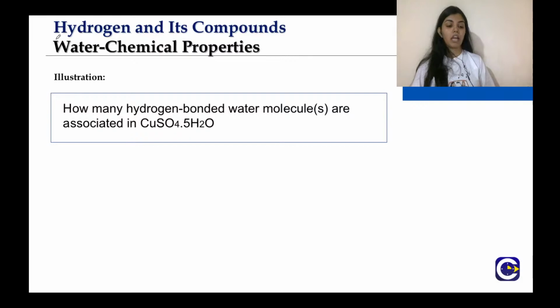Now you tell me how many hydrogen bonded water molecules are associated in copper sulfate .5H2O. Anyone?